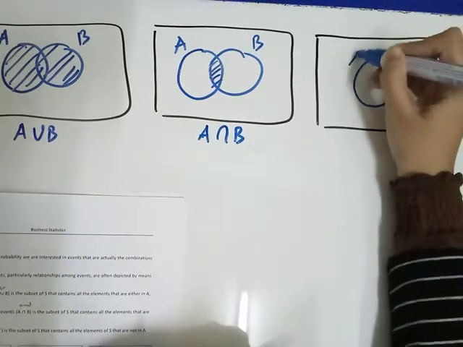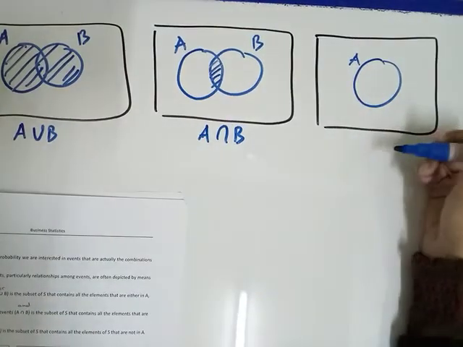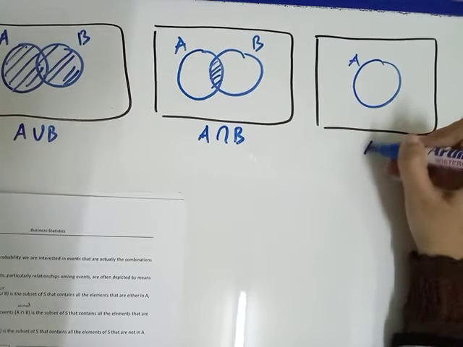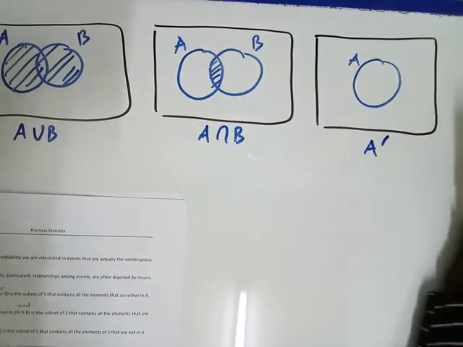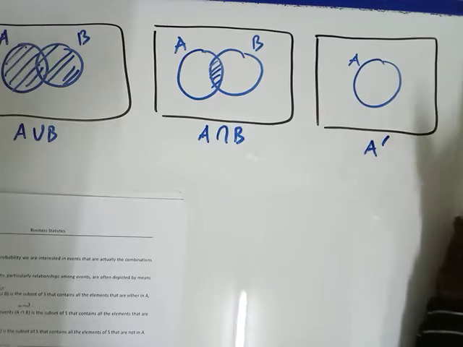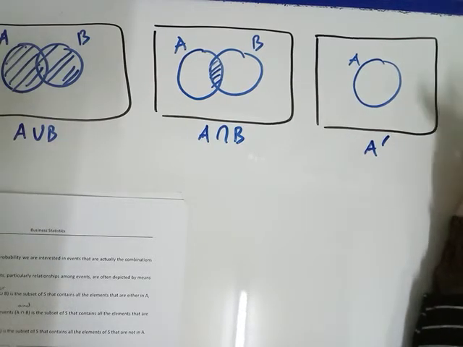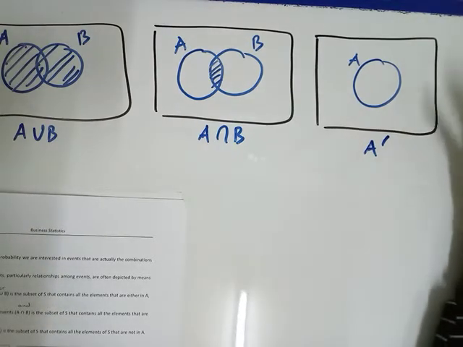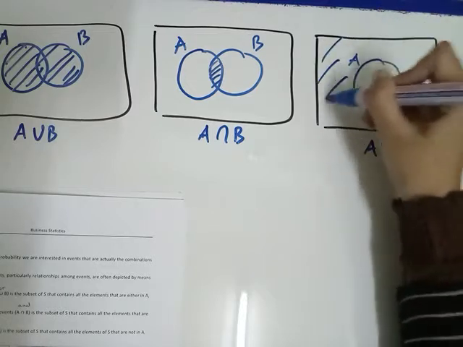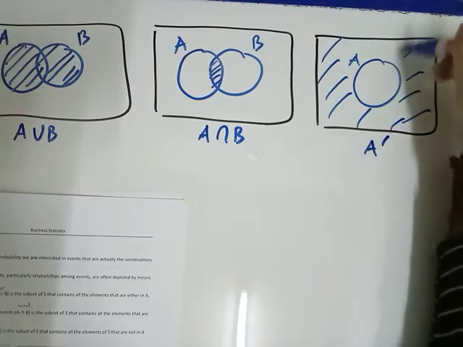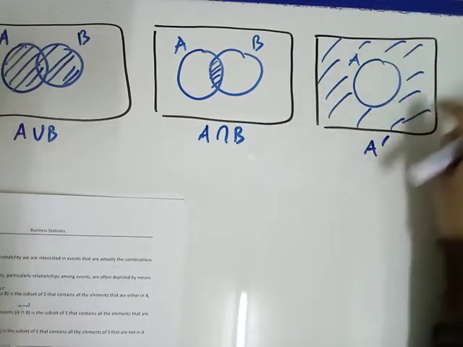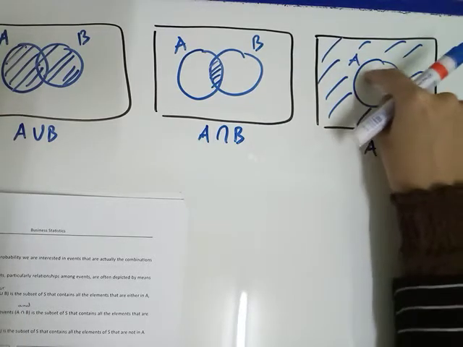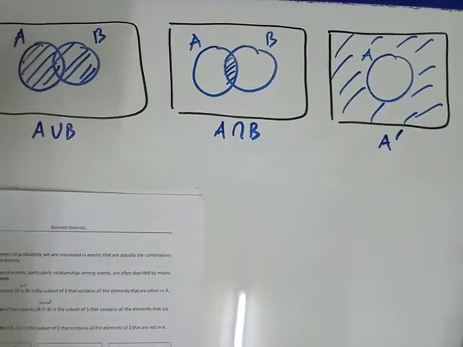This is set A. When the question asks for A prime or the complement of A, that means elements of S that are not in A, that means outside it. We don't want those in A. A prime means elements outside the set A. That is what it wants.